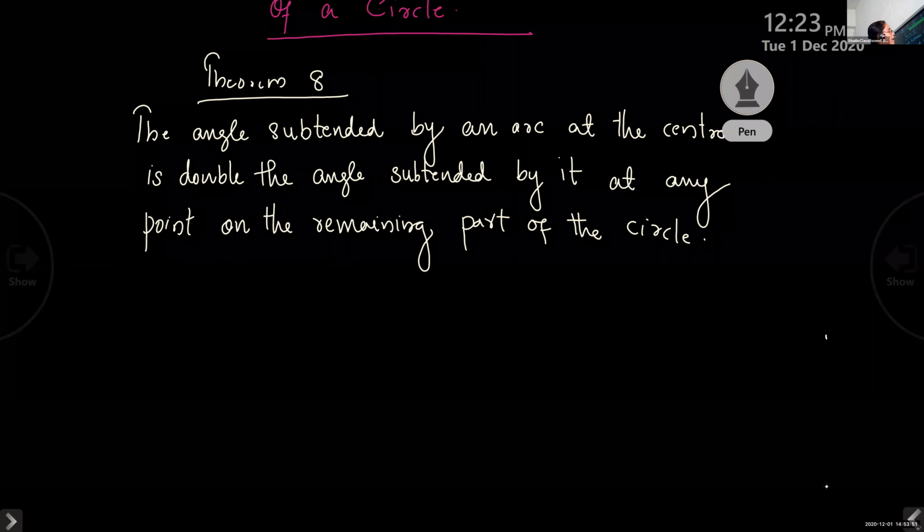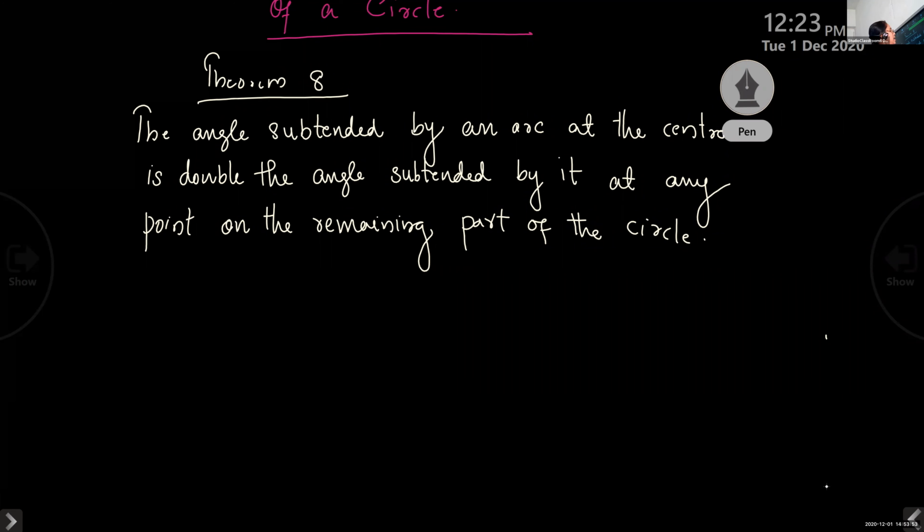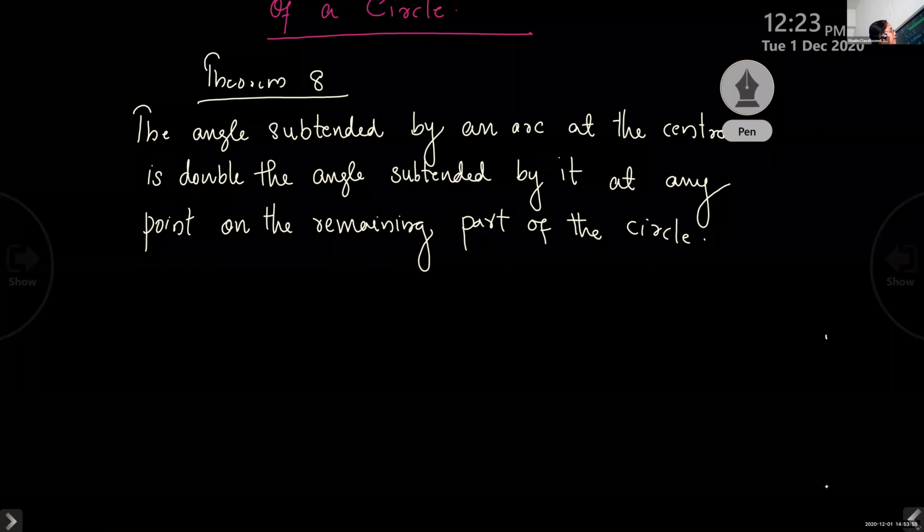Angle subtended by an arc at the center is double the angle subtended by it at any point on the remaining part of the circle.